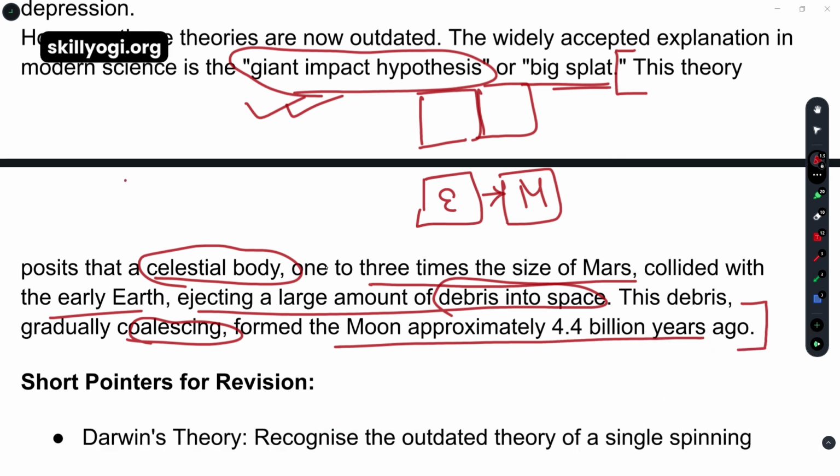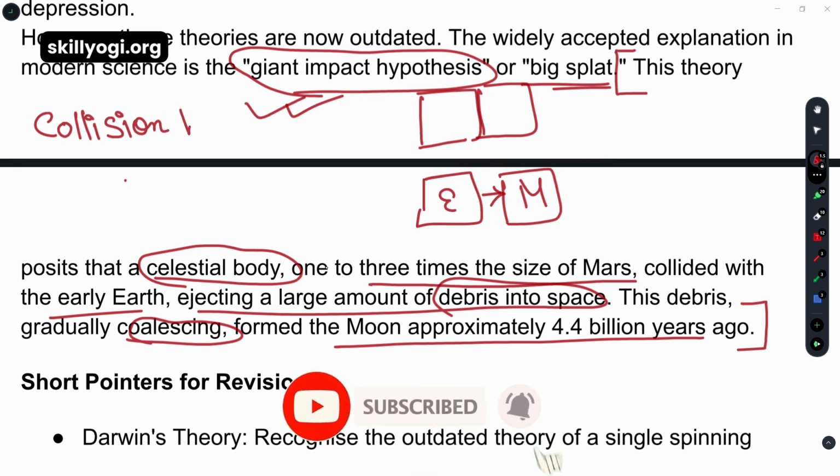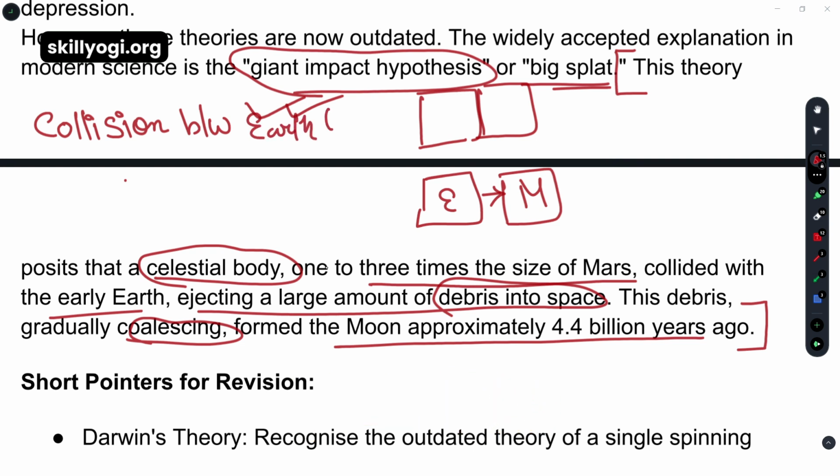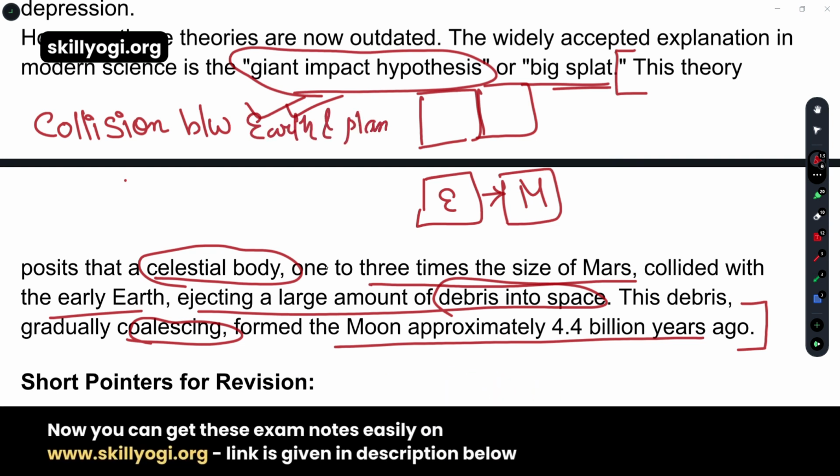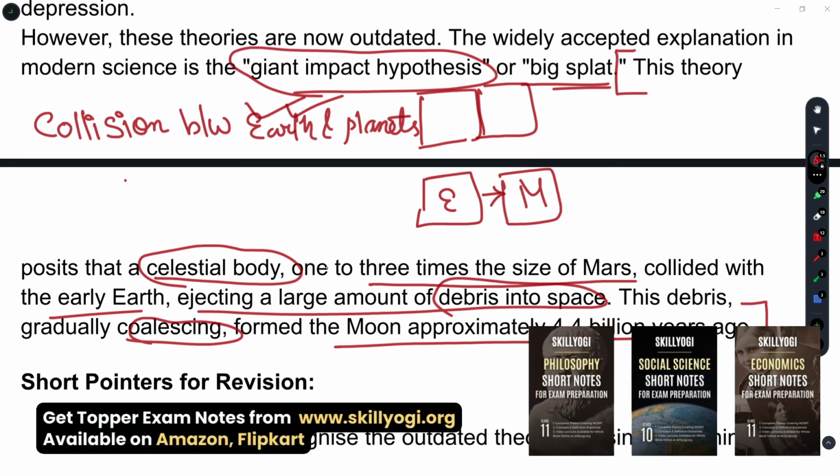If I am writing it for your understanding, you can also note down: due to the collision between Earth and another smaller planet, about the size of Mars, the debris from the impact collected in an orbit around the Earth to form the moon.